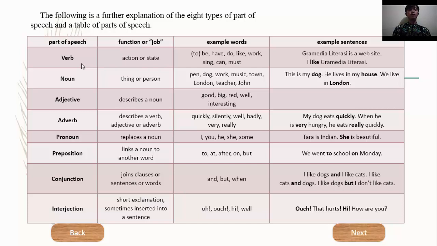Next, adjective. Function or job of adjective is describes a noun. Example words of adjective are good, big, red, well, interesting.